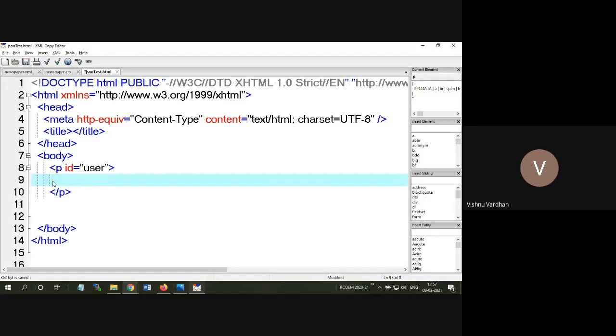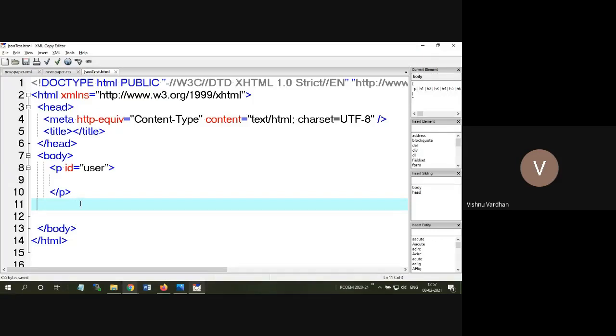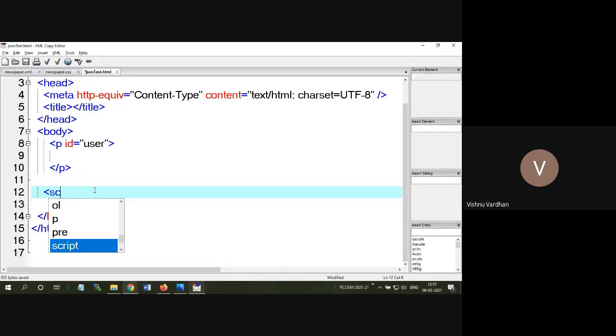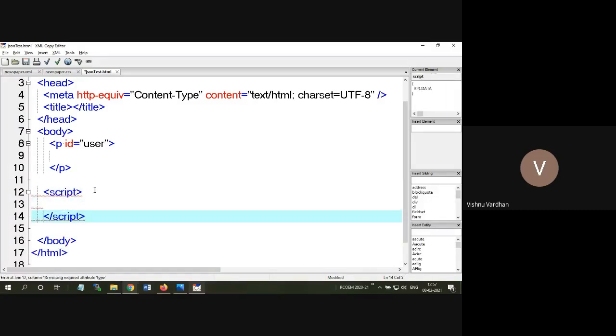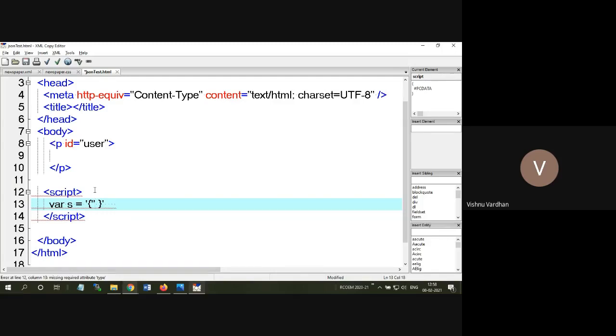Now I want to dynamically fetch the content from the JSON parsing. First of all, for doing this, we'll have to open the script block. The script block is nothing but the JavaScript block. A variable is a JavaScript data type in which I want to provide a string. The string will have the JSON data in curly braces.